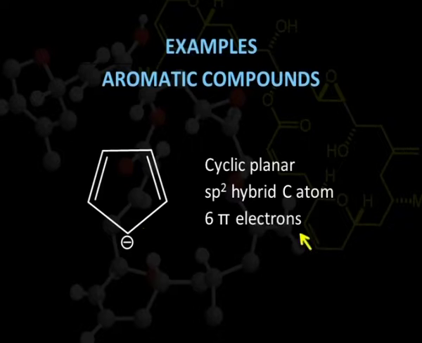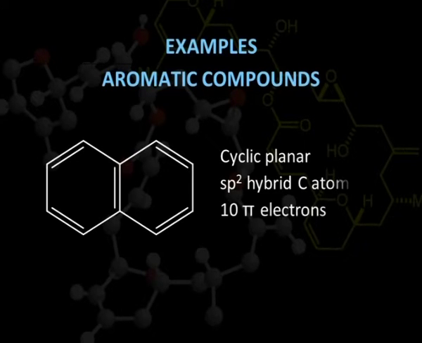Together, 6 pi electrons are present. And each carbon atom of the ring, because of the presence of this negative charge on the alternately present double bonds, will also be in the sp2 hybridized state. Therefore, this compound is aromatic in nature.